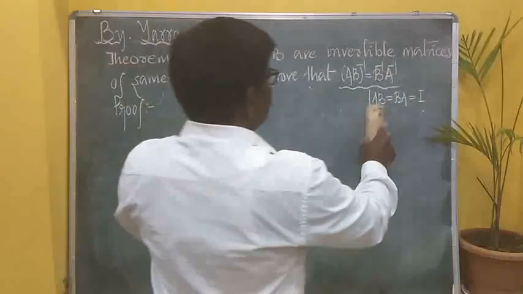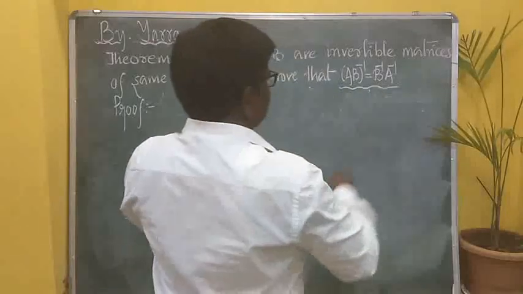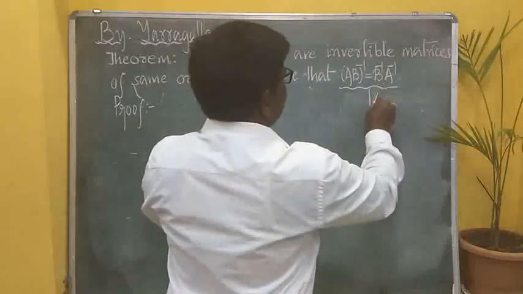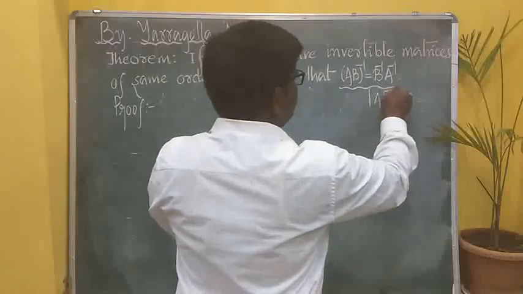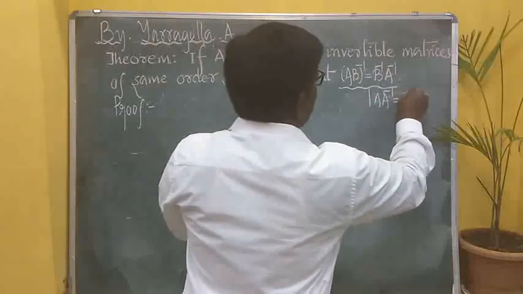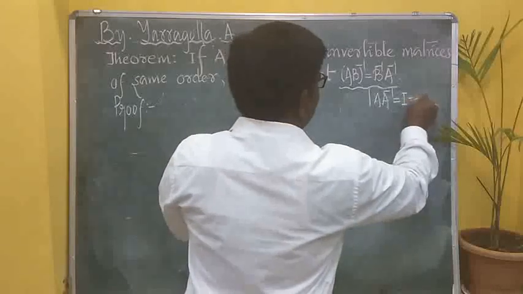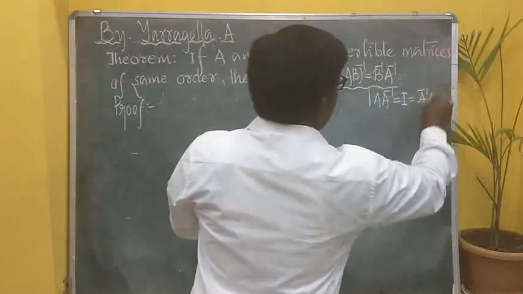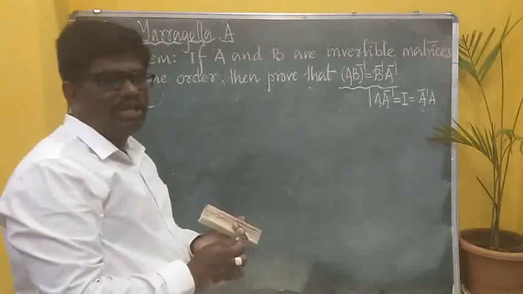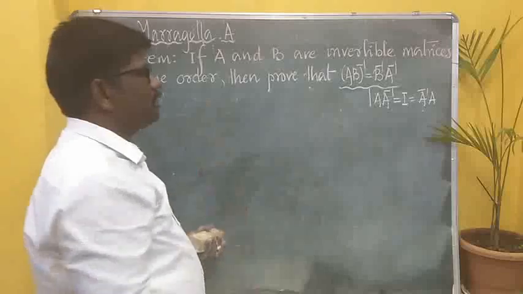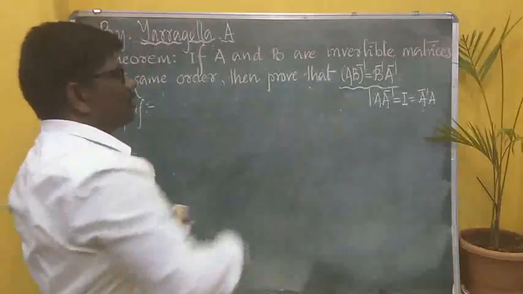So, I will write this statement like this. This is a very important statement which will be used for our proof. A into A inverse is equal to I, or A inverse into A is also equal to I. This is the important statement of the invertible theorem, and you need to keep that in mind. That will be helpful for us to solve this.